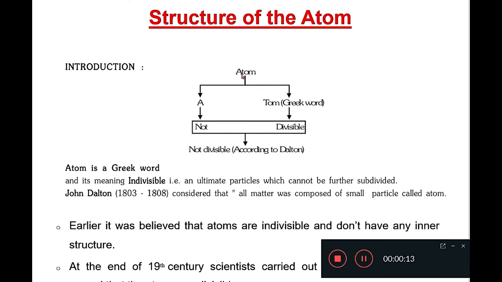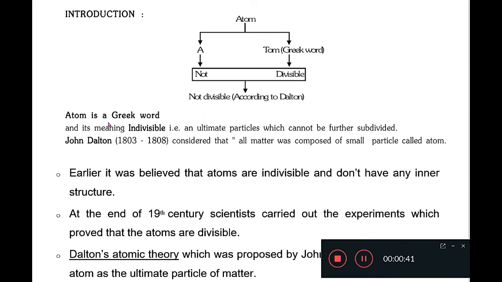Students, the meaning of the word atom is not divisible. The word atom is made up of A plus tom. Tom is a Greek word meaning divisible, and A means not in Greek. So atom means not divisible. Something which is not divisible is called atom in Greek. Atom is a Greek word and its meaning is indivisible. The ultimate particles which cannot be further subdivided are called atoms.